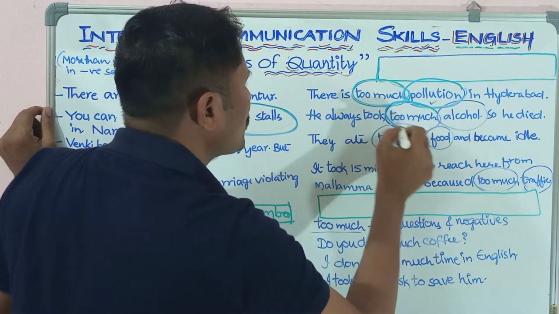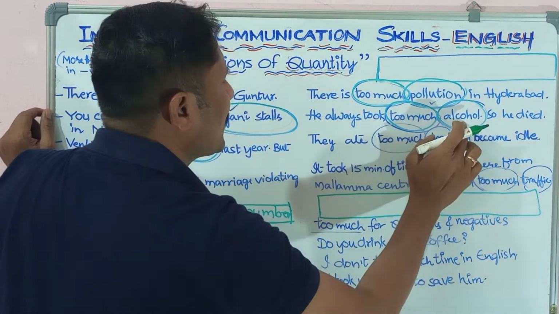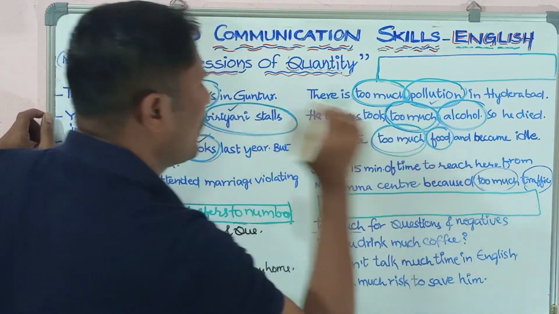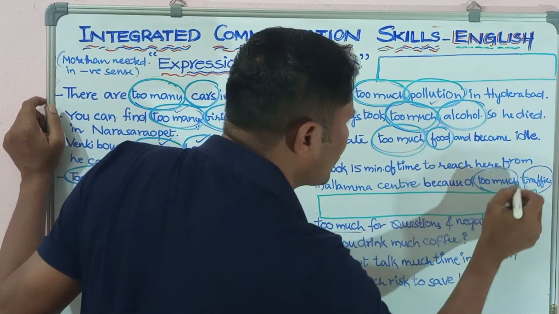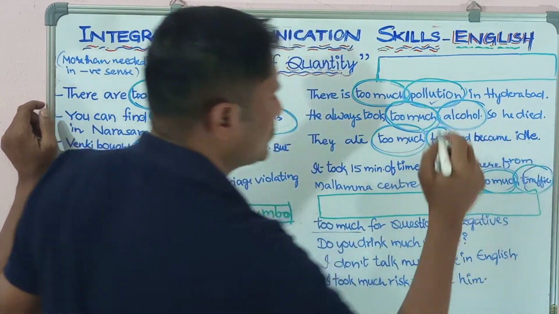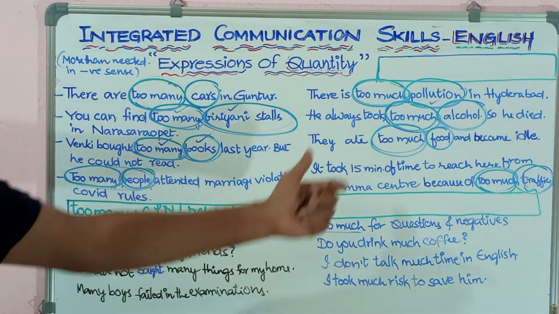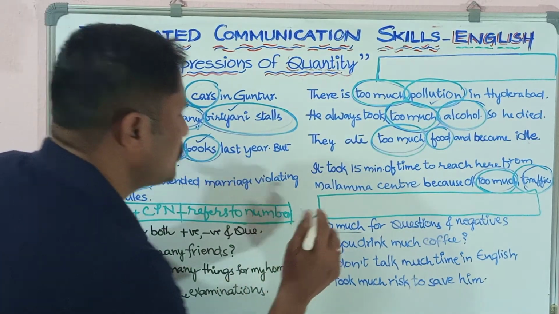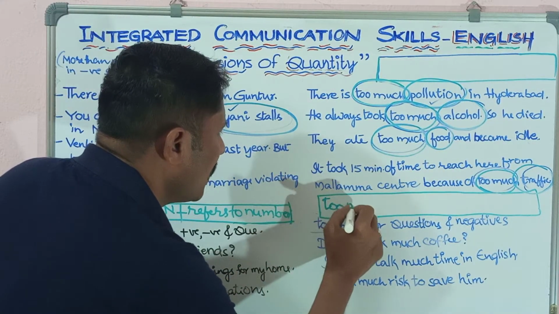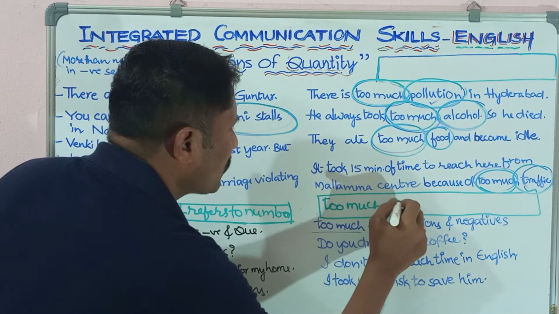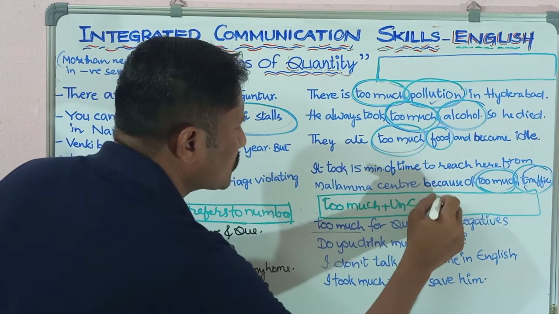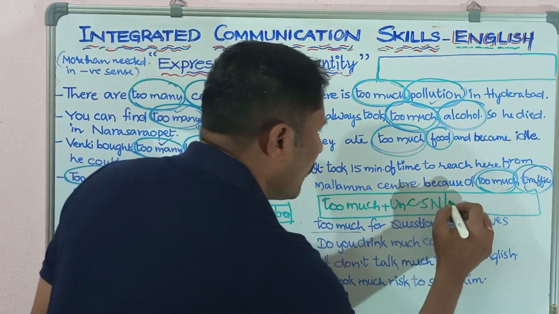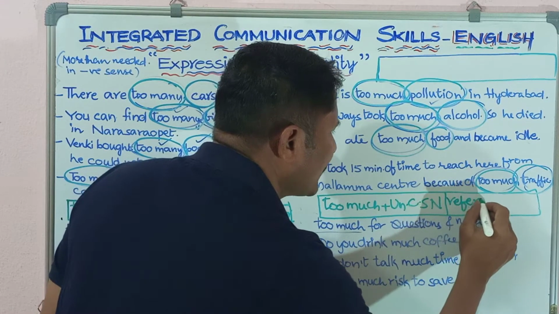Next one, too much alcohol, uncountable singular noun with too much. Next, too much food, uncountable singular noun with too much. Next one, too much traffic, uncountable singular noun with too much. So this is how we have to use too much with uncountable singular nouns. We have to always use this too much expression with uncountable singular nouns. When we use too much with uncountable singular nouns, it refers to quantity.